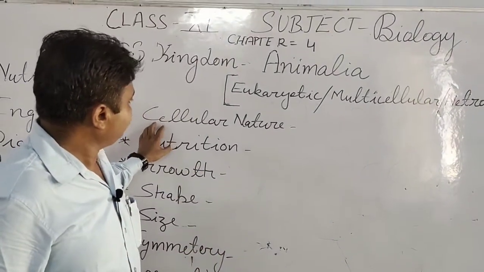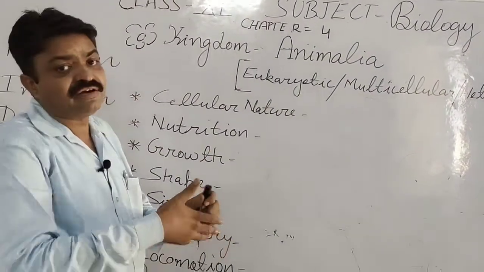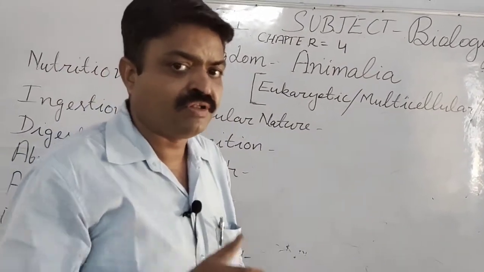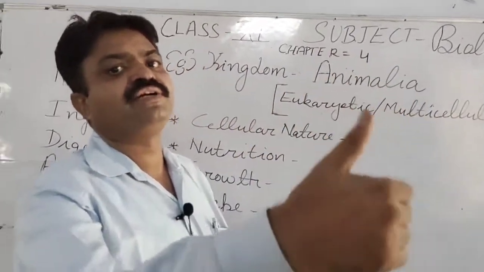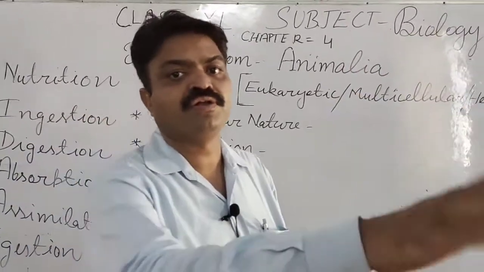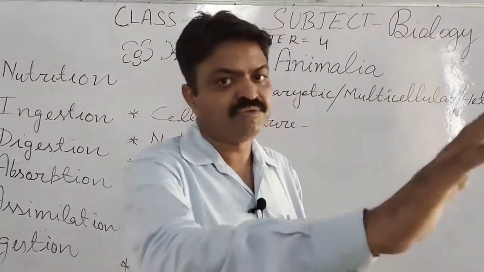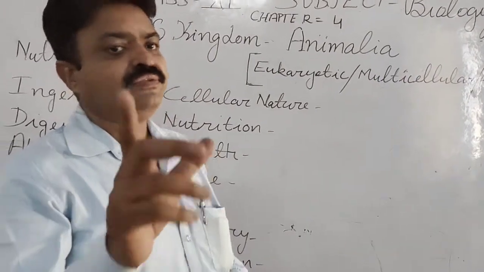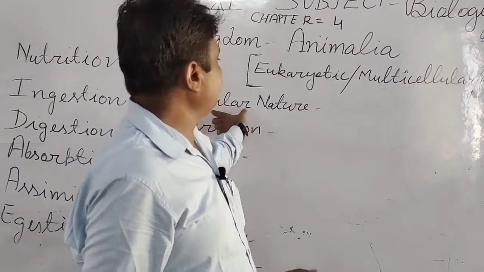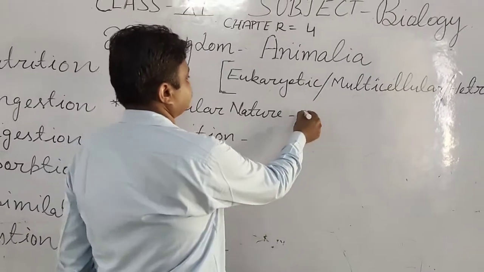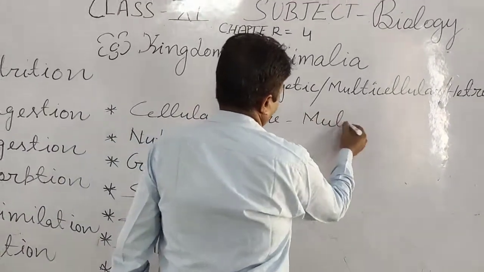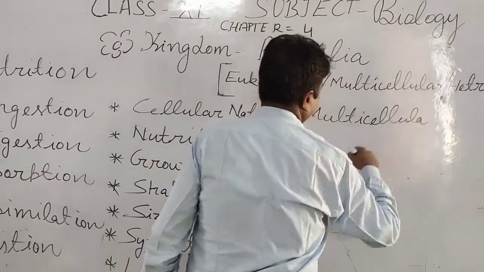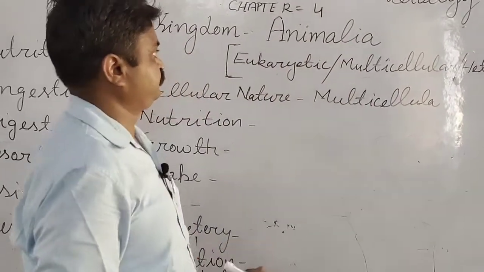Cellular nature: they have more than one cell, means they are multicellular organisms, and those cells make the tissue, and tissue makes the organ, which makes the parts of body, and from those parts of body the whole body of the living organism is made. So in the cellular nature you can write they are multicellular, because they have more than one cell.